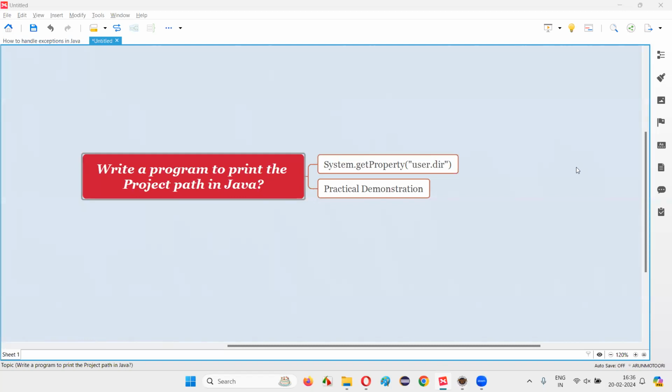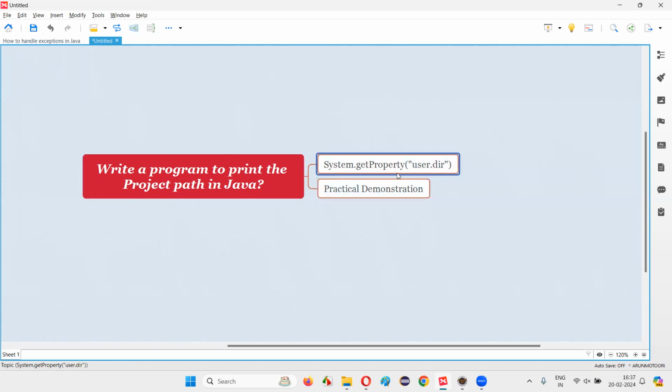Hello all, welcome to this session. In this session, I am going to answer one of the Java interview questions. That is, write a program in Java to print the Java project path. Let me answer. In Java, in order to print the Java project path, we have to write this statement known